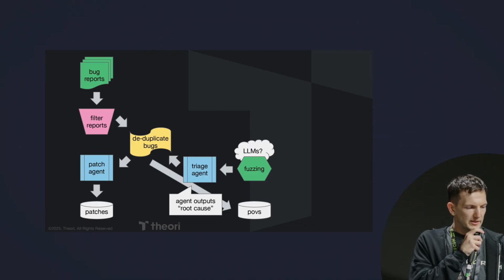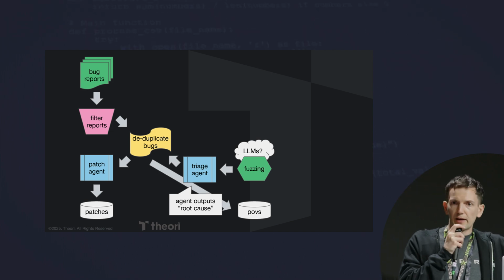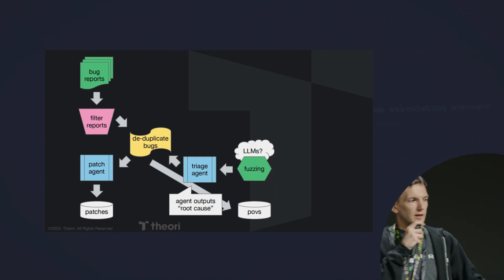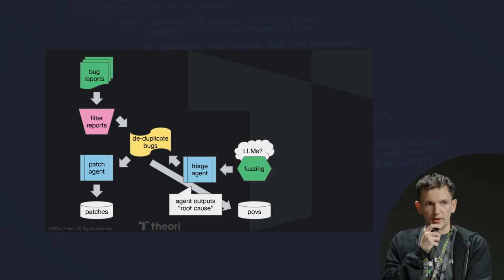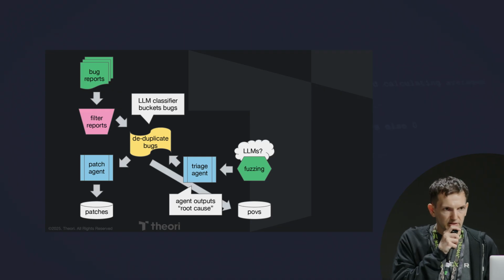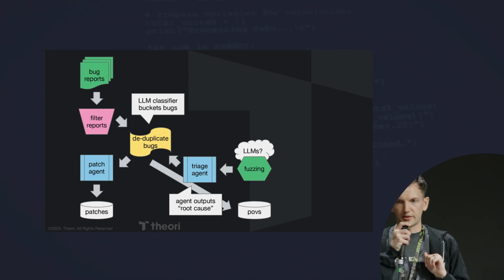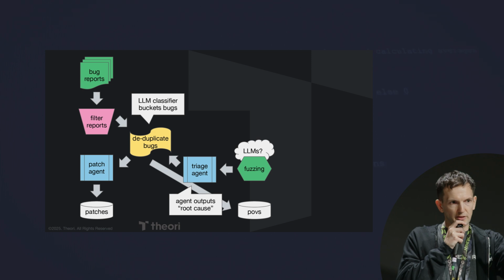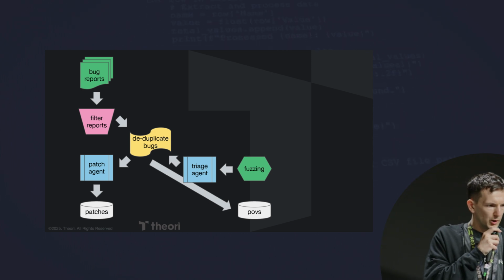The nice thing here is that our agent is outputting a root cause. We have natural language descriptions for every bug in this pipeline, right? Every bug that passed through this left-hand side has a natural language description because it's a bug report. And now we get this triage agent that's producing a bug report. We can deduplicate this. Once again, we use an LLM classifier. The LLM classifier says, OK, I have a multiple choice question. There are 10 bugs that I have determined are relevant. You gave me a new bug. Does this English description match any of these other descriptions? That's a multiple choice question, so we can use a classifier. OK, great.